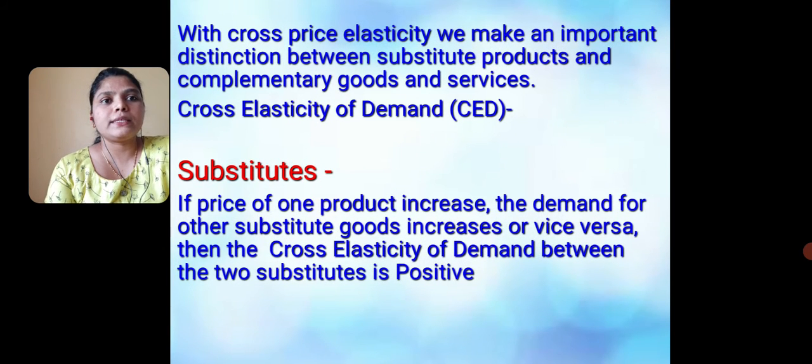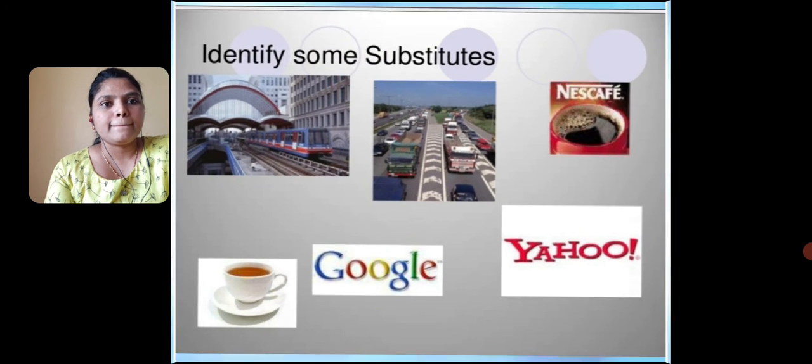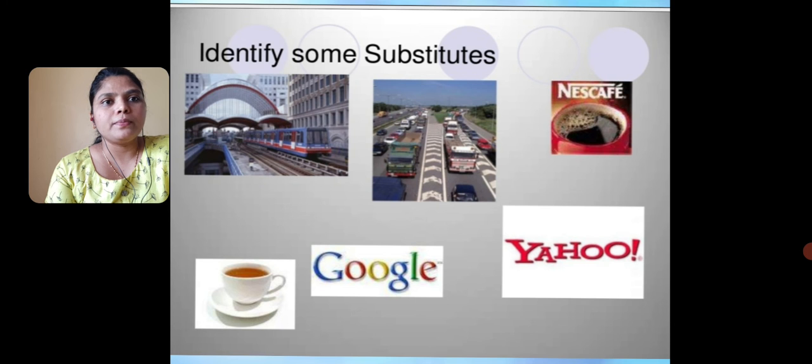With cross price elasticity, we make an important distinction between substitute products and complementary goods and services. So we discuss cross elasticity of demand for substitutes. If the price of one product increases, the demand for other substitute goods increases, or vice versa. Then the cross elasticity of demand between the two substitutes is positive. Here are examples of substitutes: tea and coffee, Google and Yahoo, the bus or train.